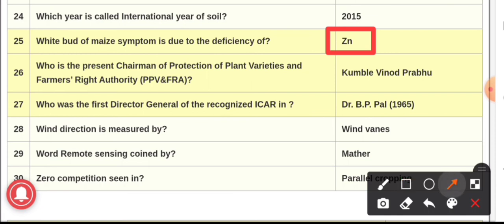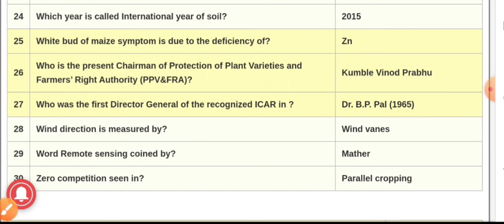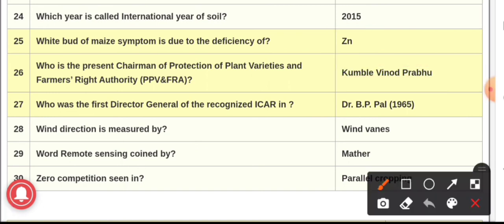Question number 26. Who is the present chairman of Protection of Plant Varieties and Farmers' Right Authority? And the answer is Kumble Vinod Prabhu. He is the present chairperson of PPV and FRA Act. Question number 27. Who was the first Director General of the reorganized ICAR? The answer is Dr. B.P. Pal. In the year 1965, he was the first Director General of ICAR.